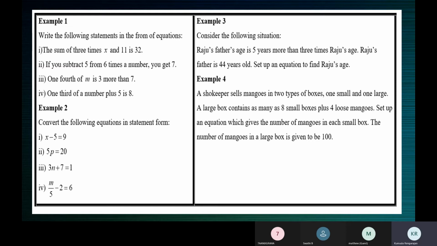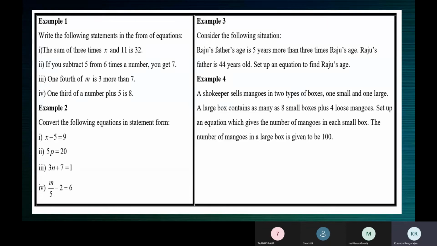Say you are 11 or 12 years old. You have a friend who's 15 years old. The friend is 3 years older or elder than you, and you are 3 years younger than your friend. How do you represent it? Your friend's age minus your age is equal to 3. Your friend's age will come first because your friend is elder. That is the equation.